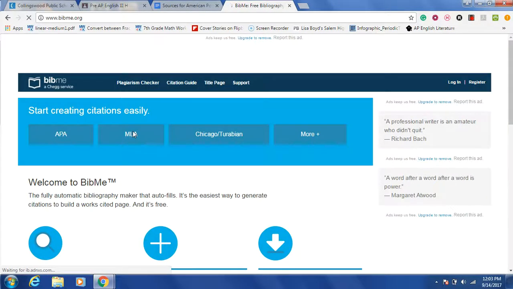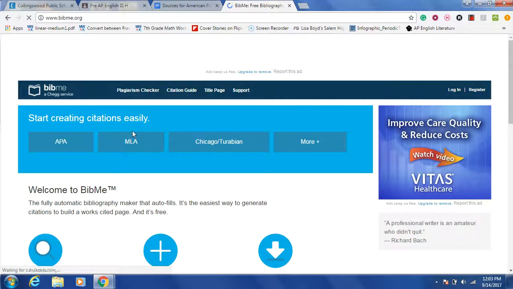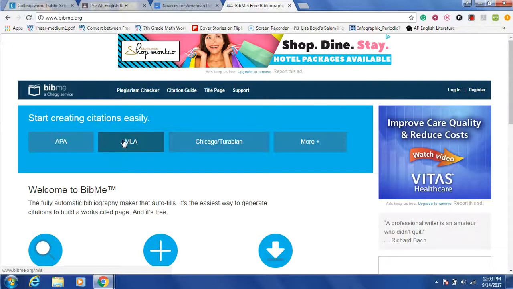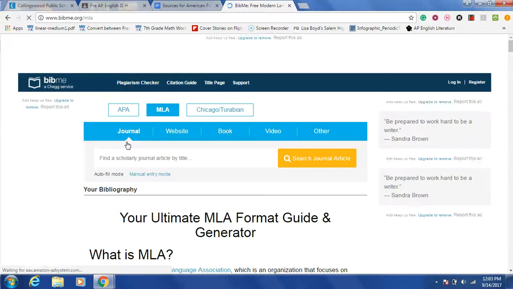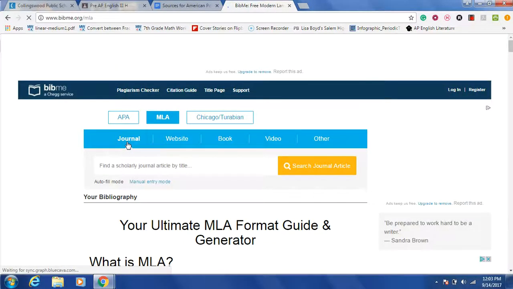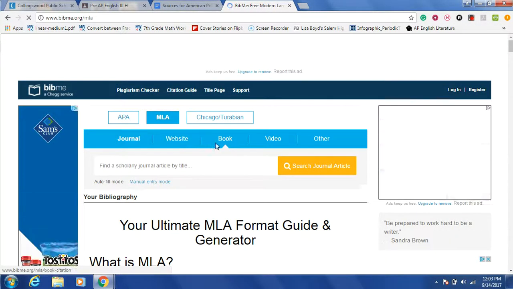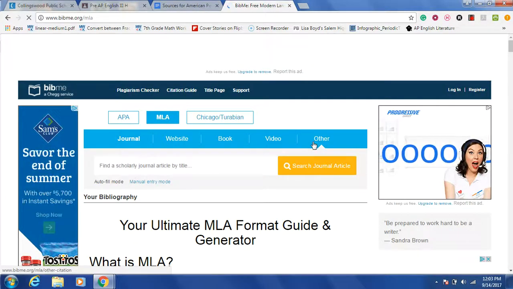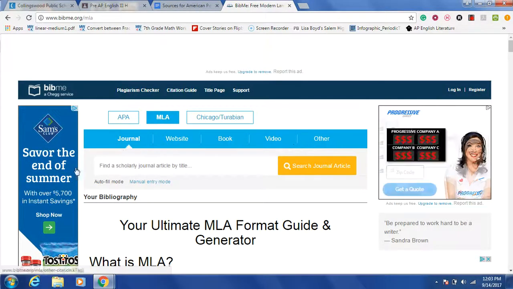And this will actually craft your citation for you easily. Now, we happen to be using MLA, but you could use it for any of them. So I'm going to hit MLA. And it's going to ask me another question. Is it a written journal? Is it a website? Is it a book? Is it a video? Is it other? Well, you're saying, well, it's a handout that I gave you. I got it from a website. So I'm going to put it here.